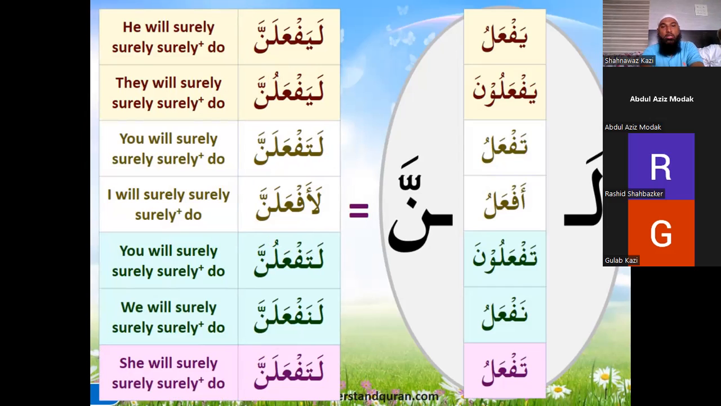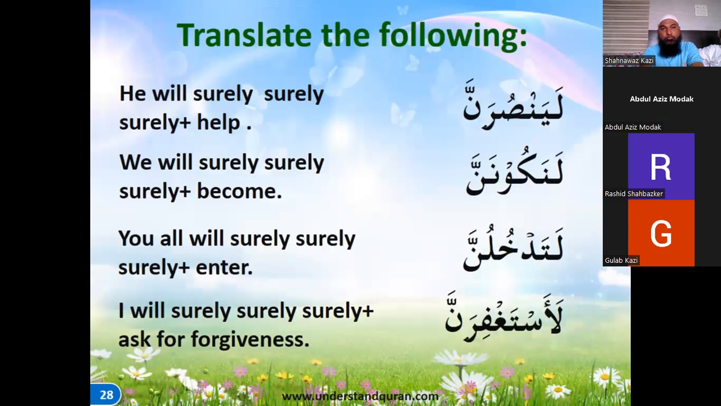La yaf'alunna, they will surely do. So this dhamma is indicating that it is a plural. La taf'alanna, you will surely do. La taf'alunna, you all will surely do. La af'alanna, I will surely do. La naf'alanna, we all will surely do. La taf'alanna, she will surely do. So this is lam ta'keed with a noon mushaddad in the end.